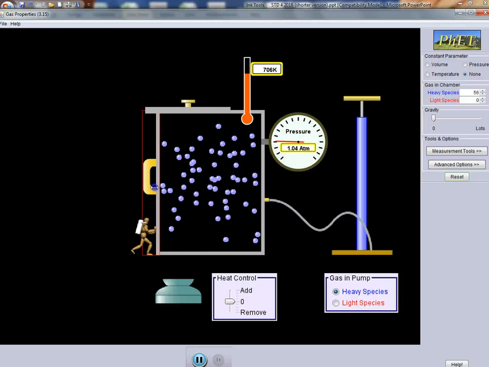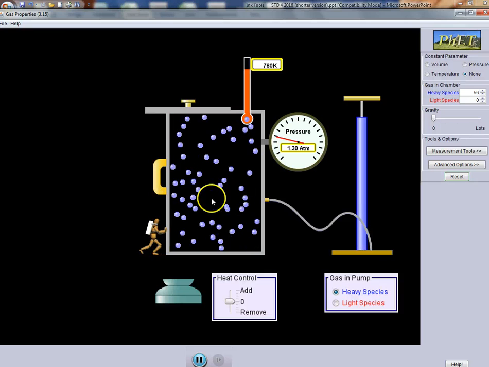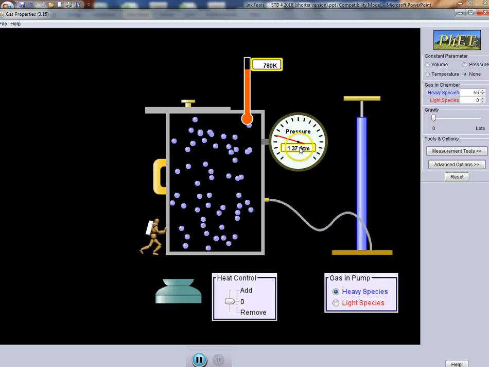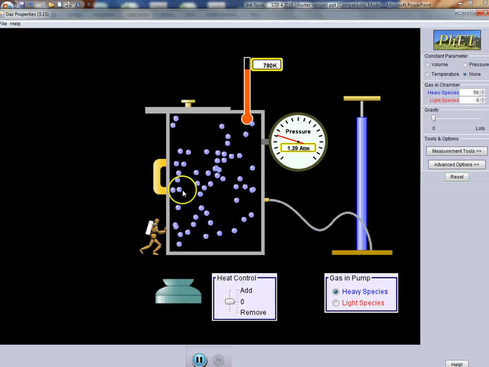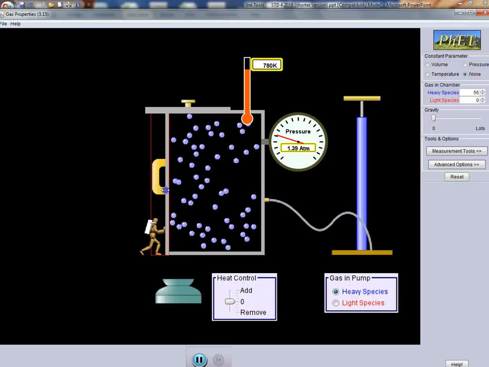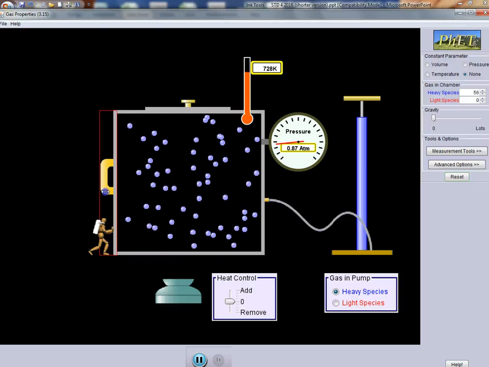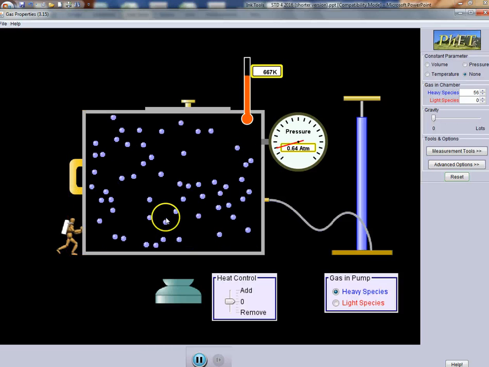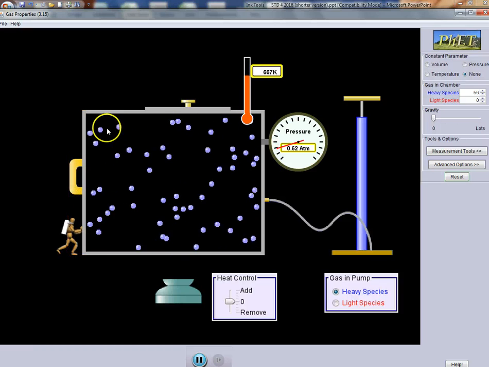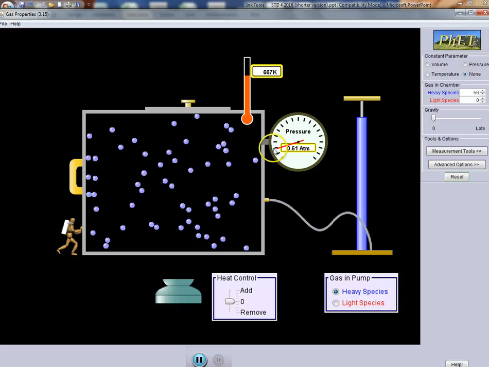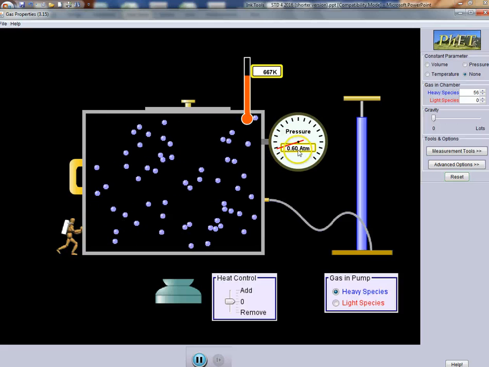As I decrease the volume, the pressure is rising. That's an indirect relationship. And the opposite is true. If I increase the volume of my container, notice now the particles do not collide as much with the side wall of the container, and the pressure correspondingly goes down.